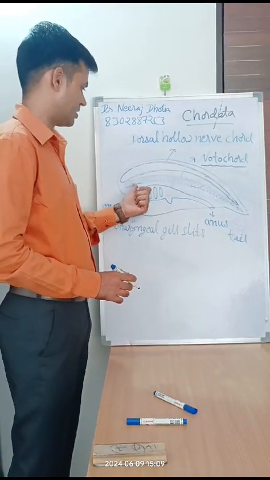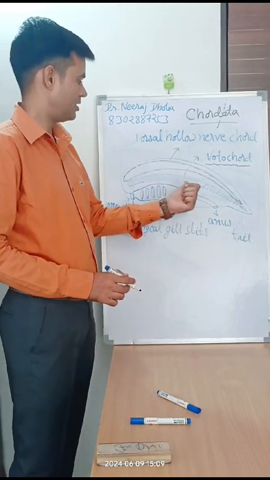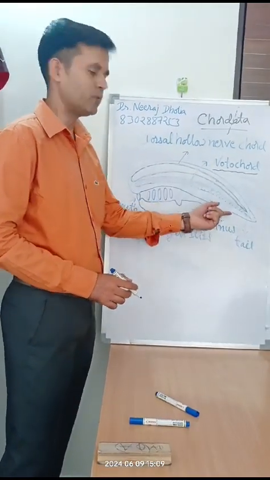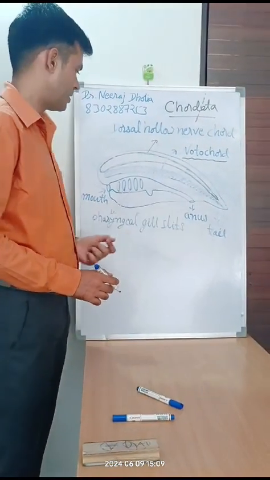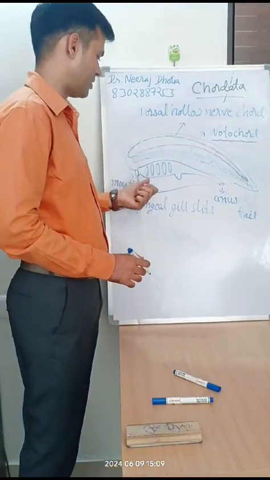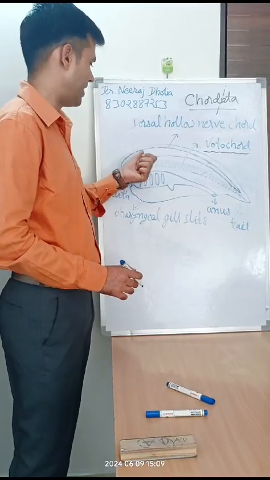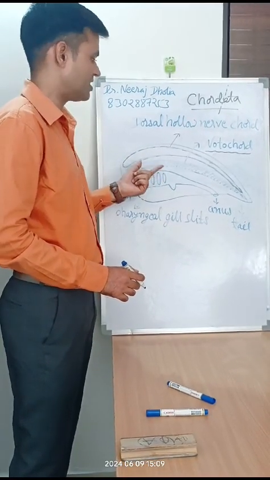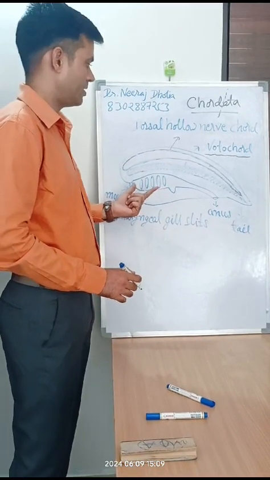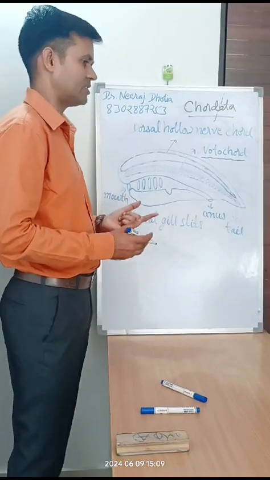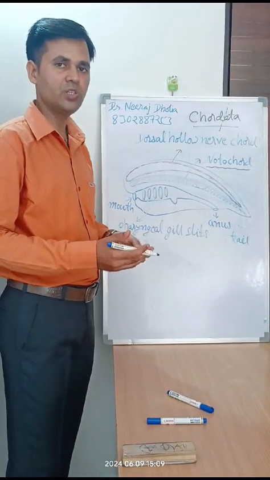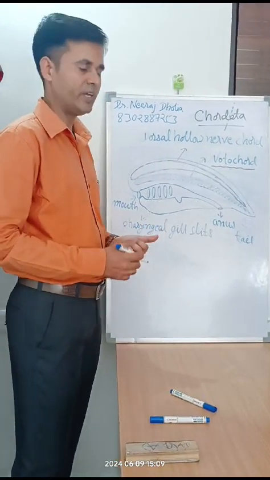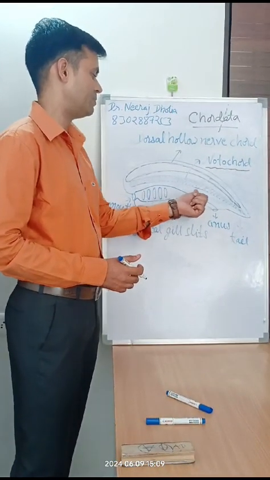Notochord is a solid structure in the animal which runs from the anterior end to the posterior end of the body. It is situated above the alimentary canal and below the nerve cord. So this is the position of the notochord. The chordates are categorized into lower chordata and higher chordata on the basis of a few characters, and one of them is the presence of notochord.